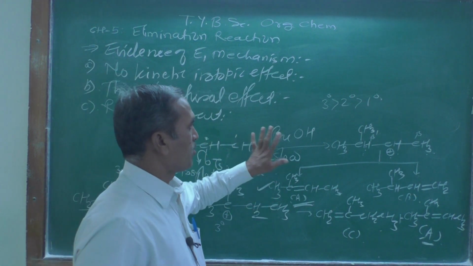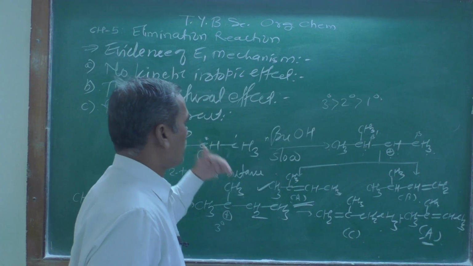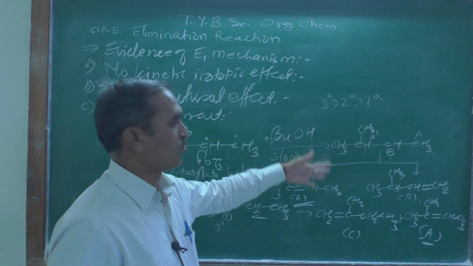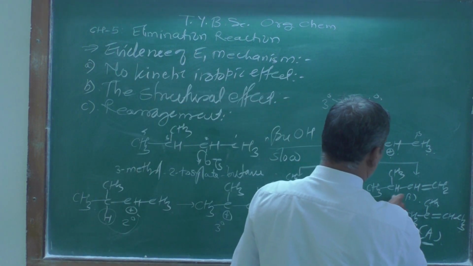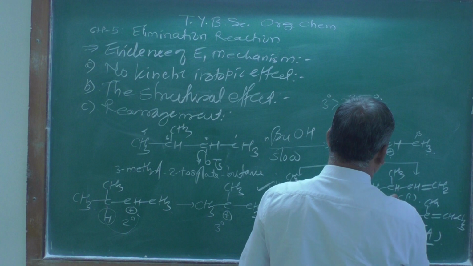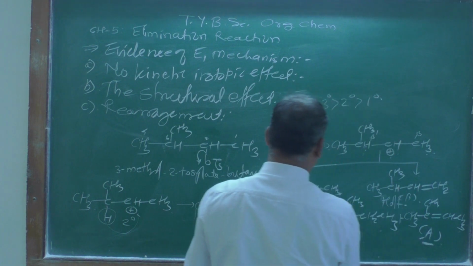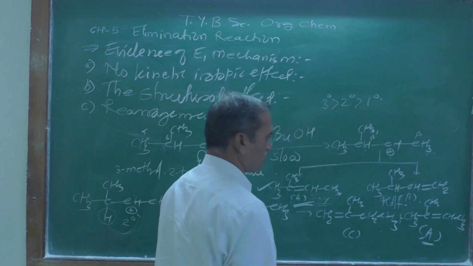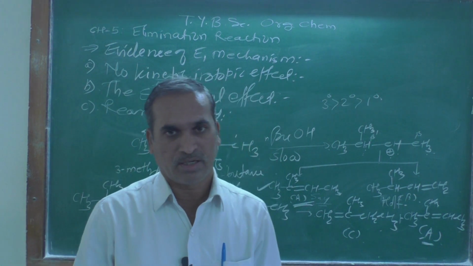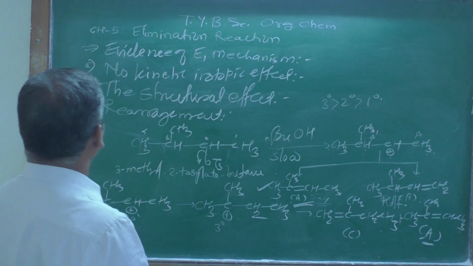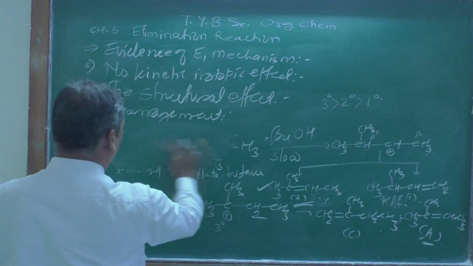If the carbocation is not formed, you won't get three products, only 2 products are possible. And this product is according to Hofmann elimination, right? This is the Hofmann product, this will be the Saytzeff product, and in this way we have seen the third evidence of the E1 mechanism.